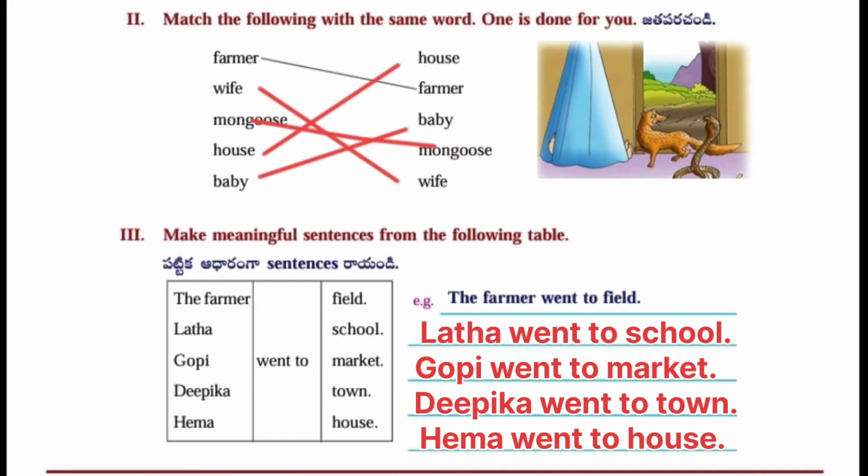Third one. Make meaningful sentences from the following table. Example: the farmer went to the field. Lata went to school. Gopi went to market. Deepika went to town. And Hema went to house.